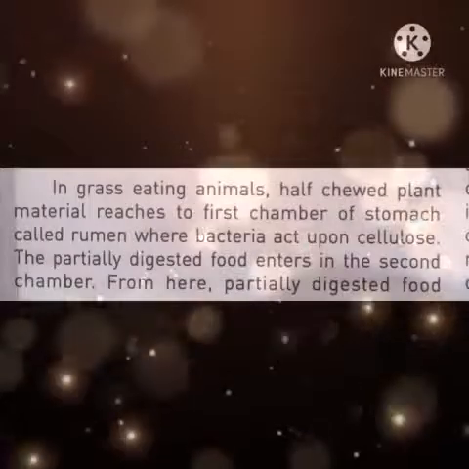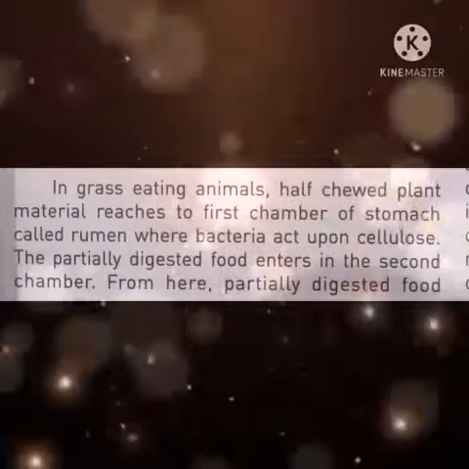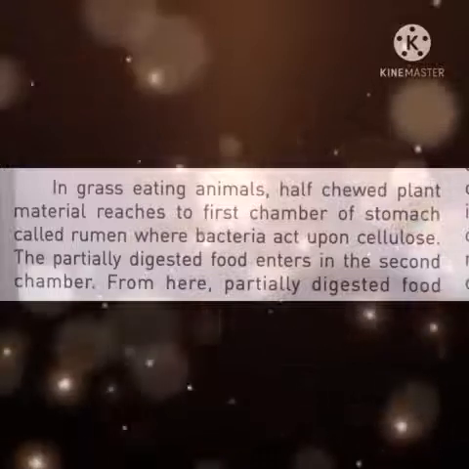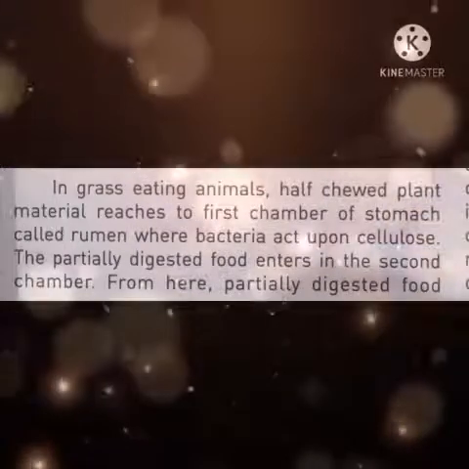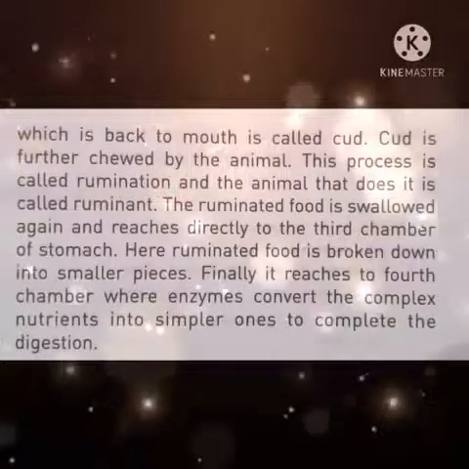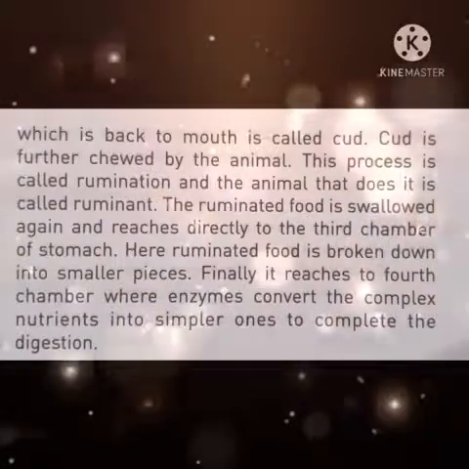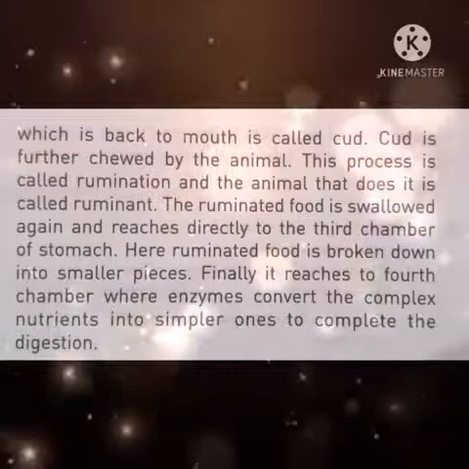In grass-eating animals, half-chewed plant material reaches the first chamber of the stomach called rumen, where bacteria act upon cellulose. The partially digested food enters the second chamber. From here, the partially digested food, which is brought back to the mouth, is called cud. Cud is further chewed by the animal. This process is called rumination, and the animal that does it is called a ruminant.